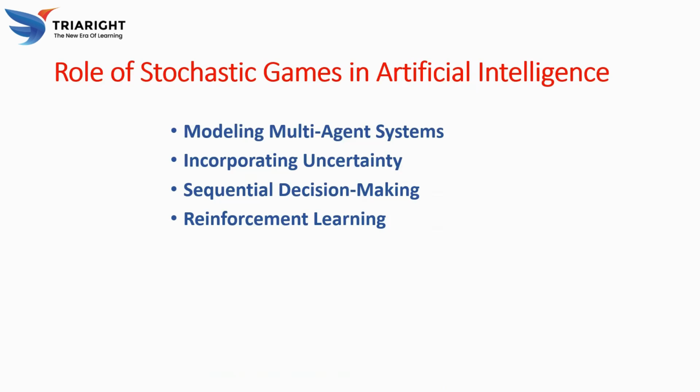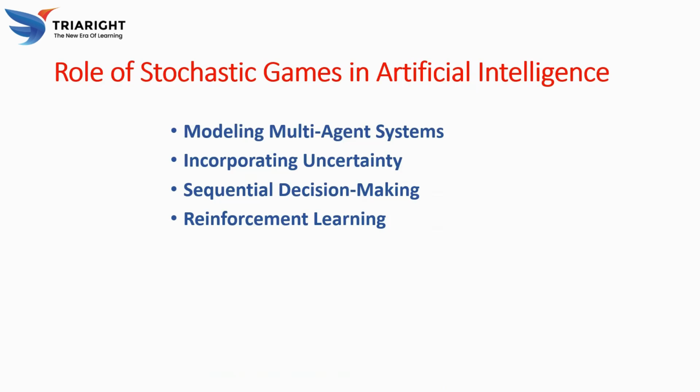Stochastic games play an essential role in AI for several reasons. Let's come to modeling multi-agent systems. Many AI systems involve multiple agents that need to interact, cooperate, or compete with each other. Stochastic games provide a framework for modeling such interactions, incorporating both competitive and collaborative elements.